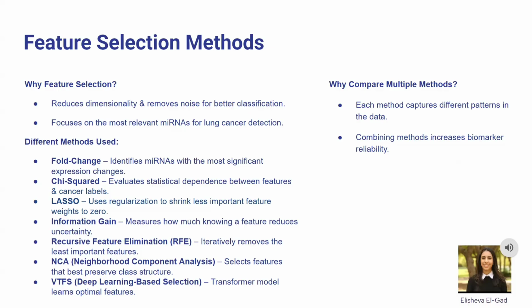Comparing multiple methods ensures that we capture different patterns in the data, leading to more reliable biomarker selection and stronger classification performance.